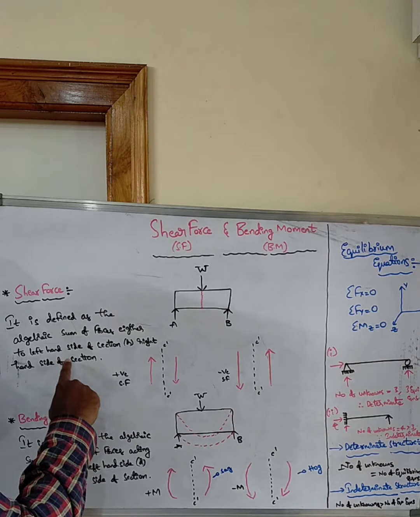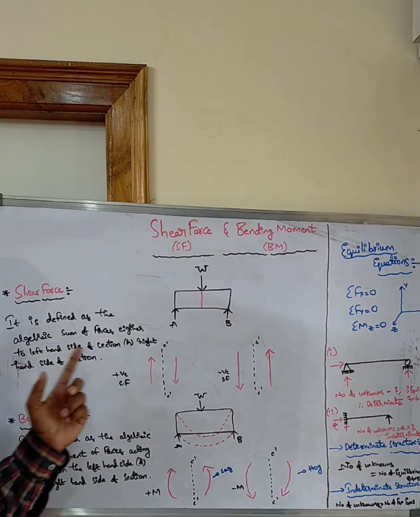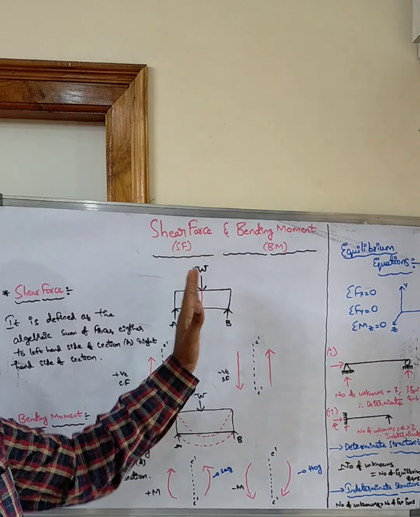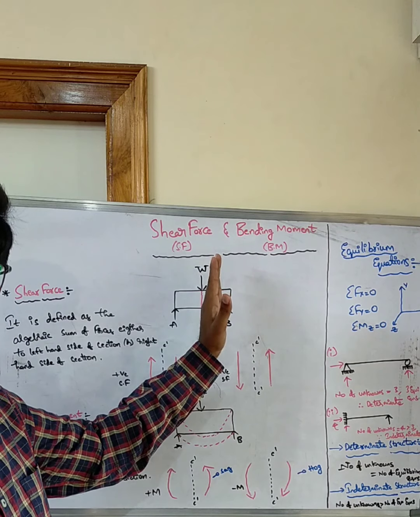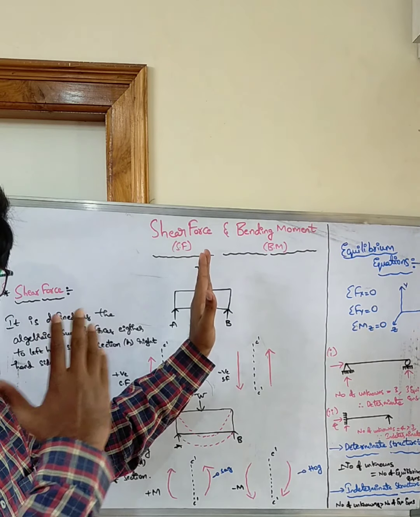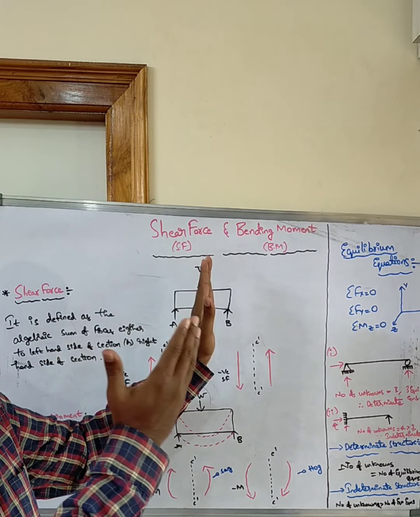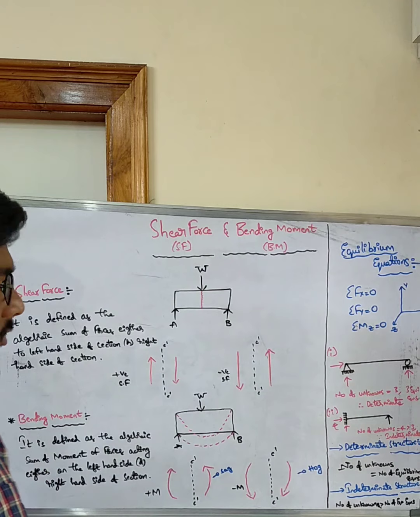The shear force is nothing but the algebraic sum of the forces either to the left hand of the section or right hand of the section. That means the algebraic sum of the forces, you can take any section. The algebraic sum of the forces to the right of the section is nothing but shear force. Otherwise, the algebraic sum of the forces to the left of that section is nothing but shear force.